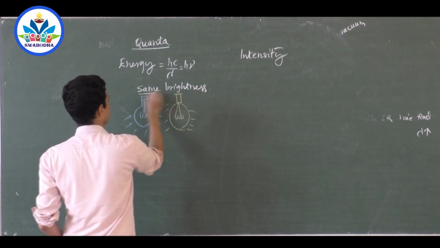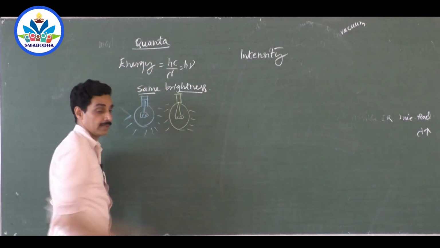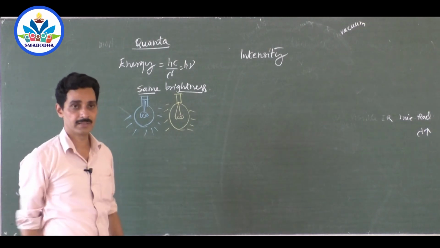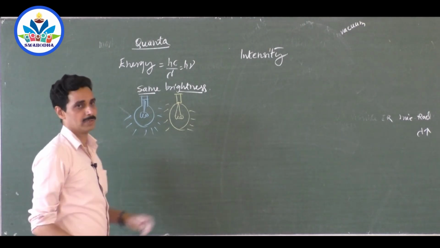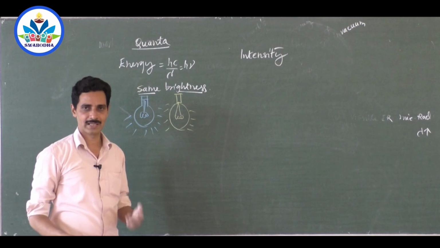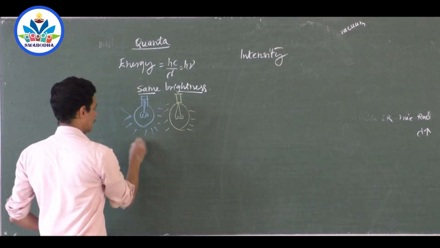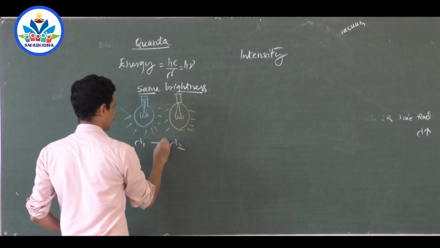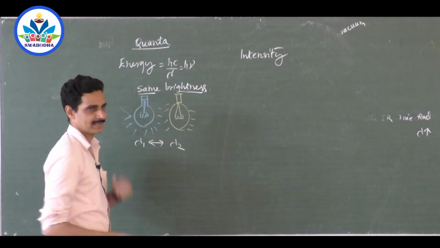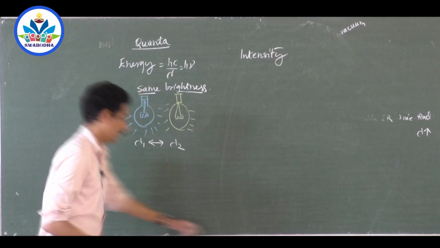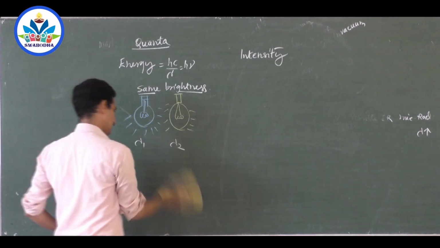So this should be very clear if I want to explain you the process of photoelectric effect. Suppose you have two bulbs, one which is emitting blue colored light, another emitting yellow colored light. They have different wavelength, lambda 1 and lambda 2. They are different. They are not one and the same. What about frequency?